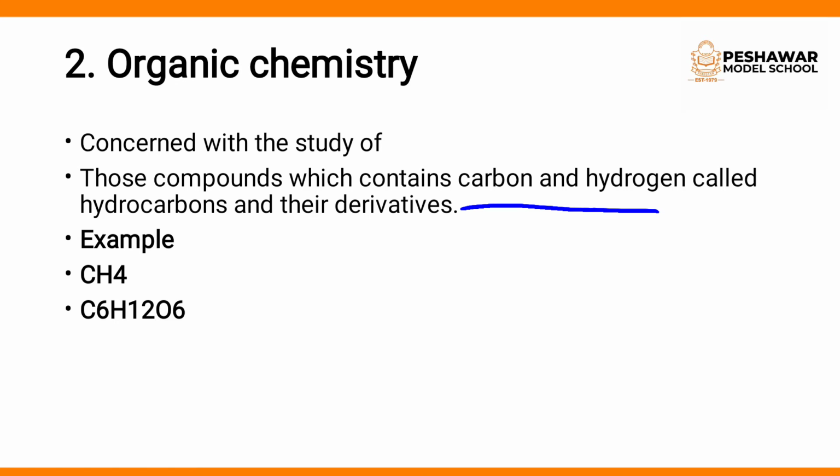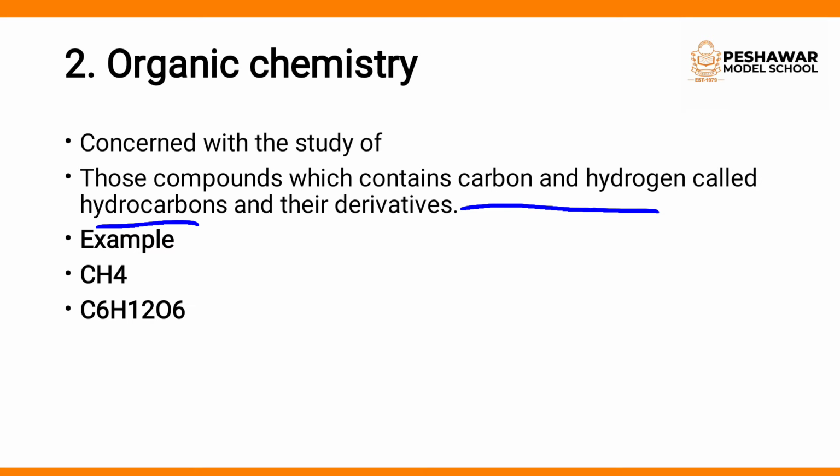Those compounds which contain carbon and hydrogen are called hydrocarbons. So we can say that organic chemistry is the study of hydrocarbons and all the things that are derived from hydrocarbons.